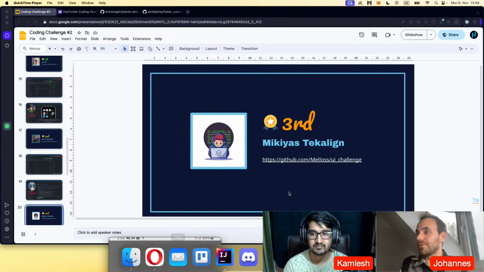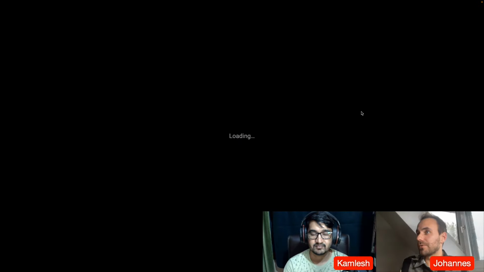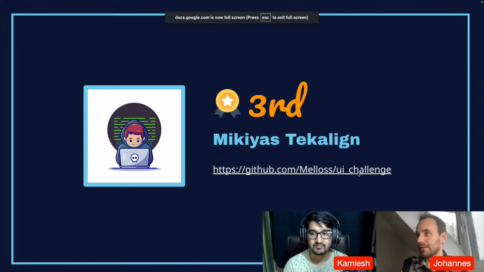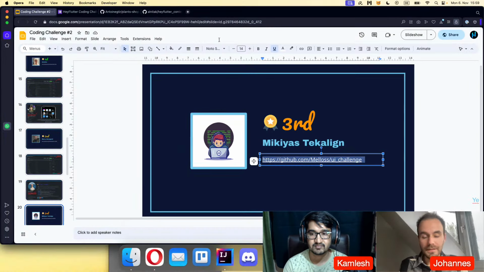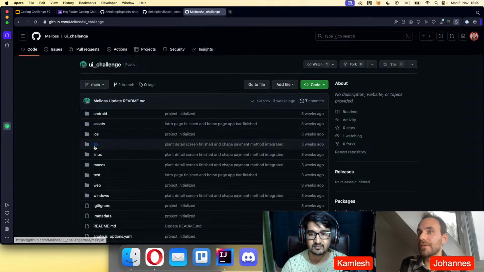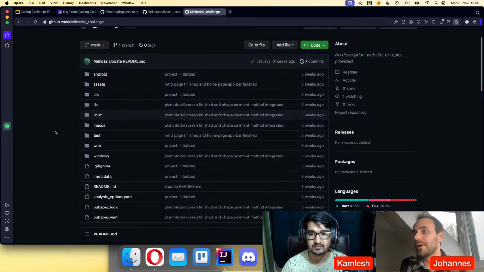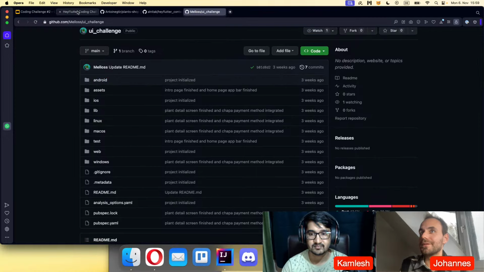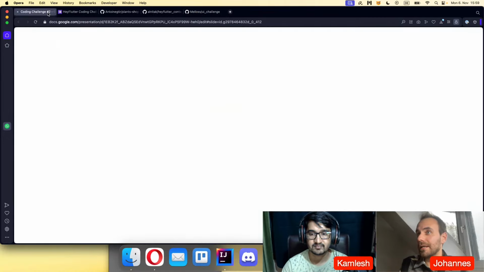And if you also want to see this code, you can go to this link and check out the source code. So here again, go to this link, check out the source code itself, this whole Flutter app, download it, test it out, and play around with the code itself.